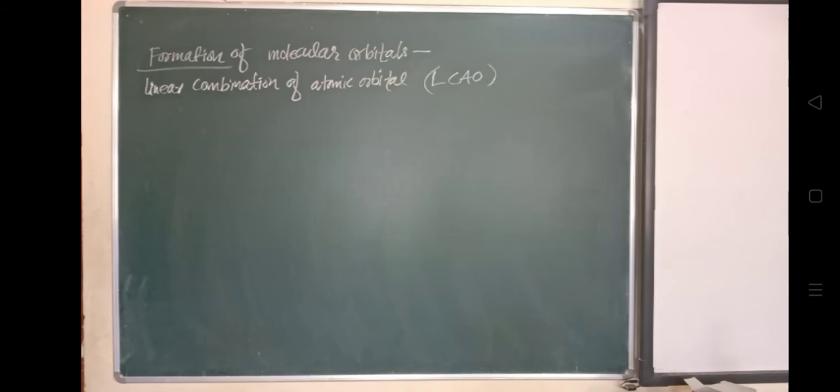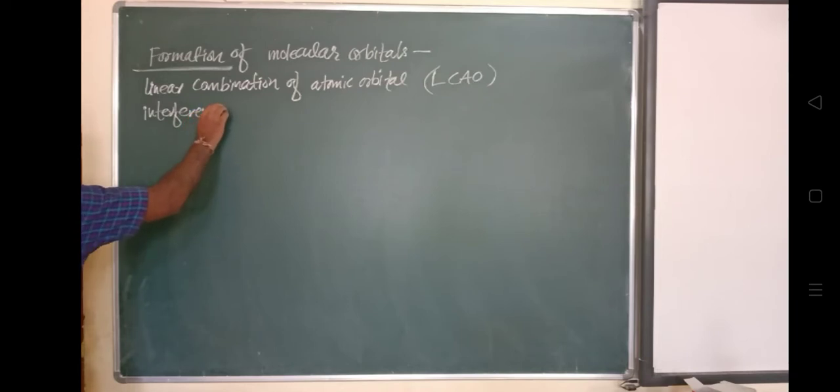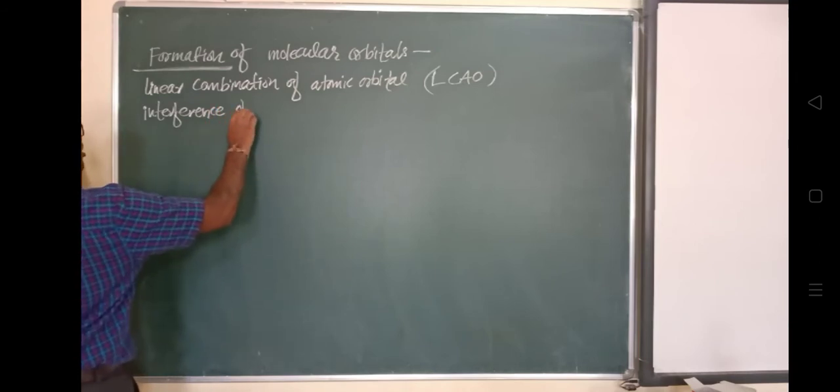Okay, it can be understood by considering the interference of electron waves. Do you know what is the meaning of interference of electron waves? They will get merged. Interference of electron waves of combining atoms. What are the combining atoms? Their wave functions, their electron waves, will interfere. So interference of electron waves of combining atoms will take place.